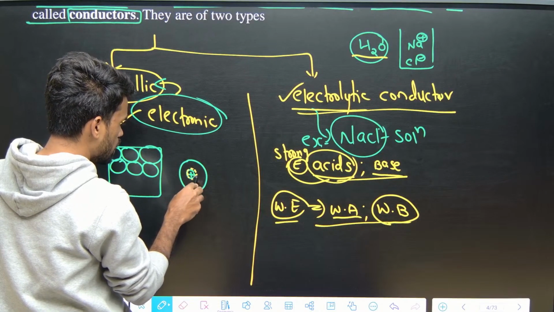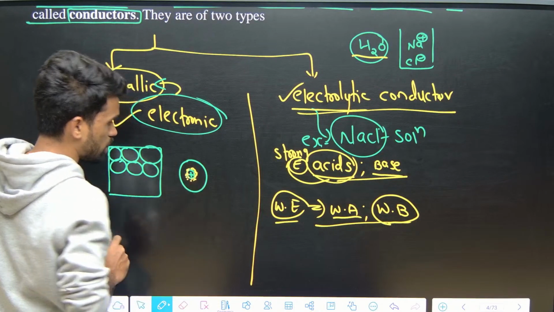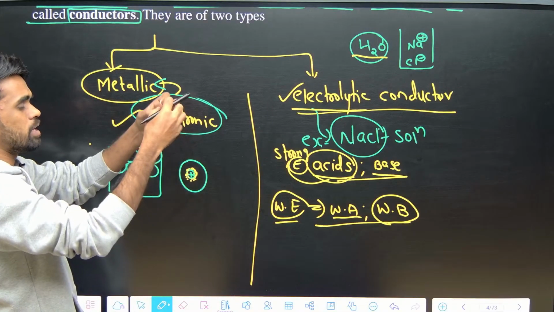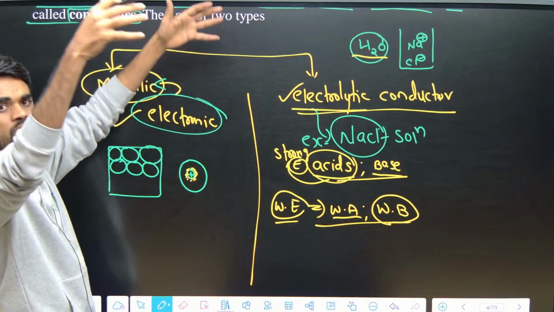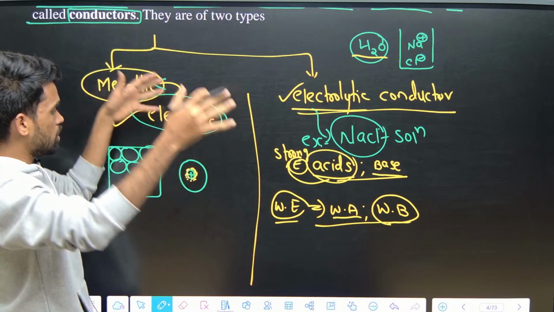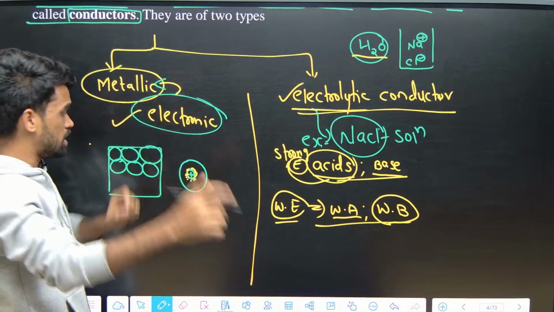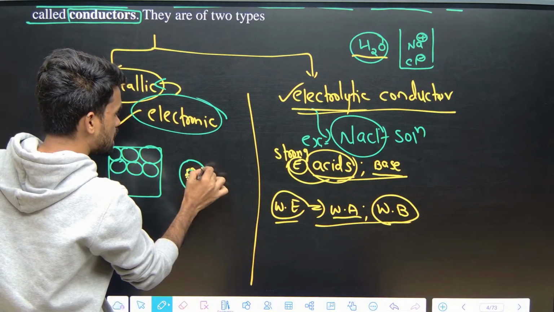Now around the nucleus we have electrons. Some electrons are close to the nucleus, some are far from the nucleus. As we move away, the electrons will be at some distance, right? Now there is something called valency electrons, right?